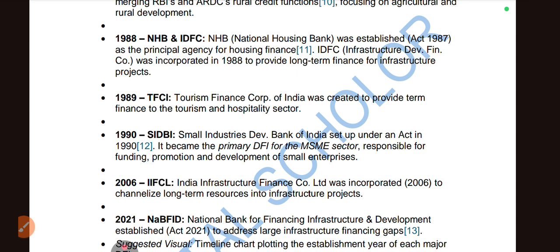Then IDFC, Infrastructure Development Finance Corporation, was incorporated in 1997. It was not incorporated as a bank, it was for infrastructure development, to provide long-term finance for infrastructure projects like building a road, building a bridge, anything for development.